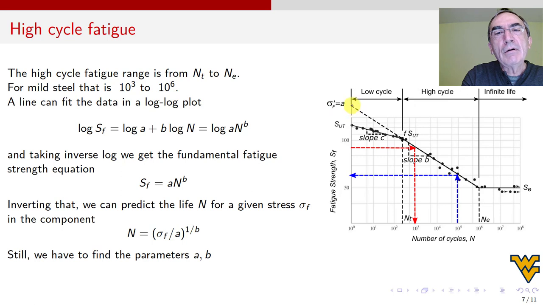Okay, so we got log A plus B, but B is going to have to be negative because this is going down. Okay, fine, B is going to be negative, times log N, because the axis here X is log N, all right? Everybody good with this?